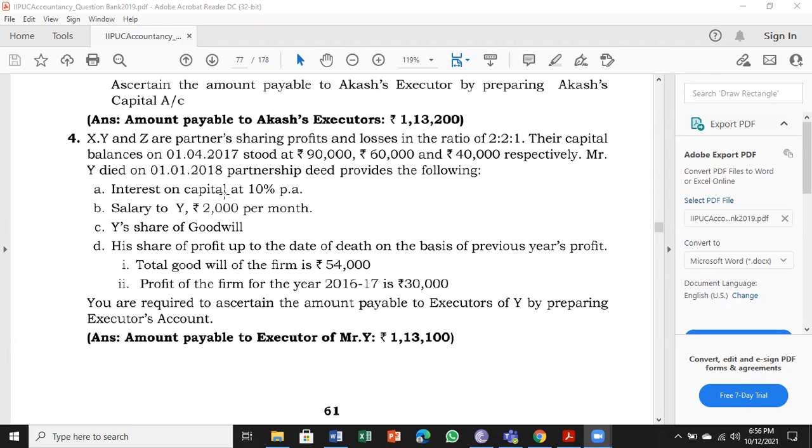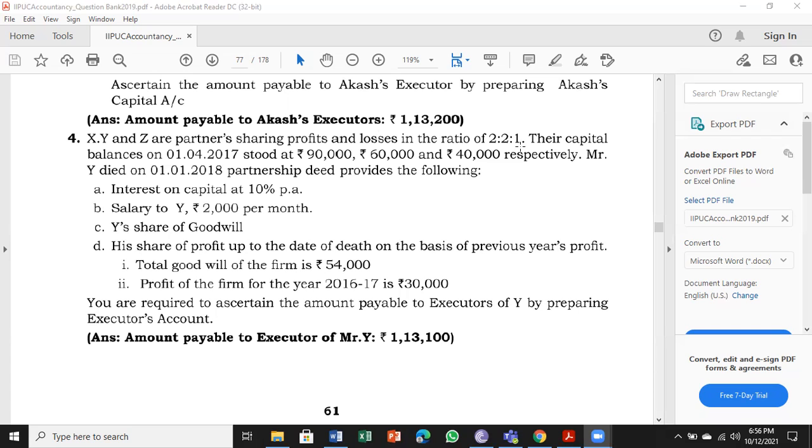Next, he died on 1/1/2018. We have to check the difference of months between these two dates. So 1st April to 1st January. 1st January is not counted. We have to take till the previous day of death, that is 31st December 2017. So Mr. Y was alive for 9 months. Wherever applicable, that 9 months calculation is to be taken, and you'll come to know when we work the problem further.